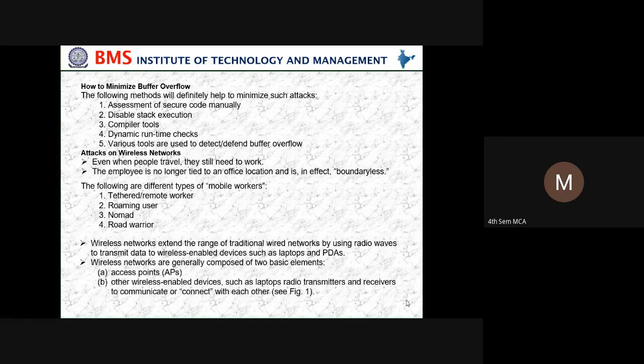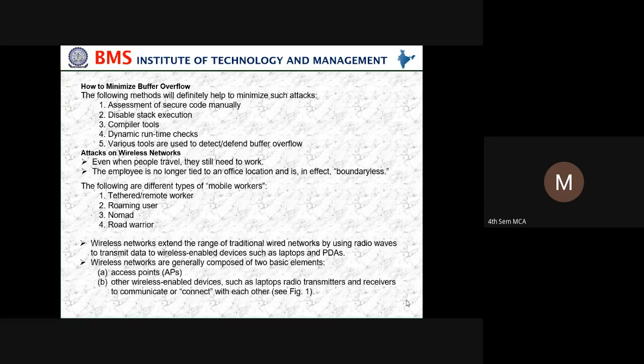Attacks on wireless network. Even when people travel, they still need to work. The employee is no longer tied to an office location and is in effect boundaryless. So the following are different types of mobile workers: tethered or remote worker. So maybe some remote things we may take.